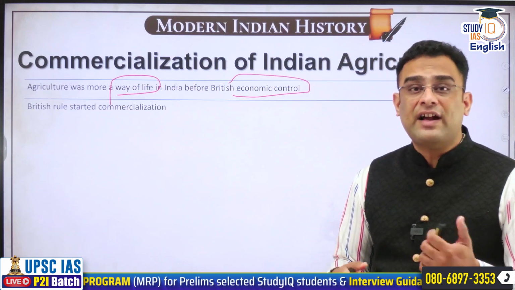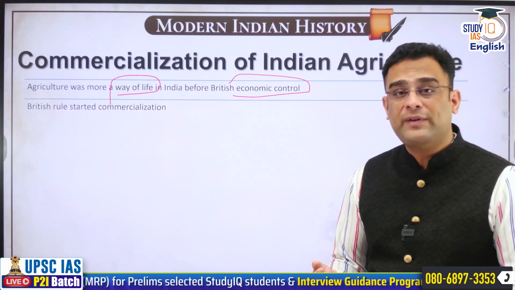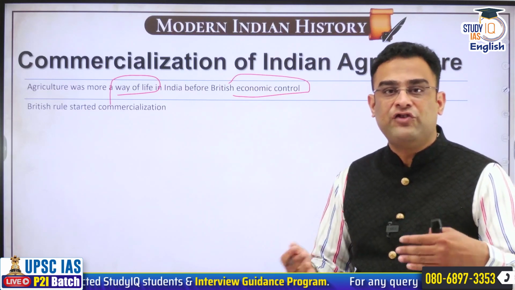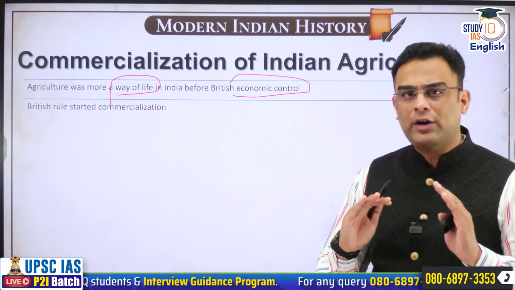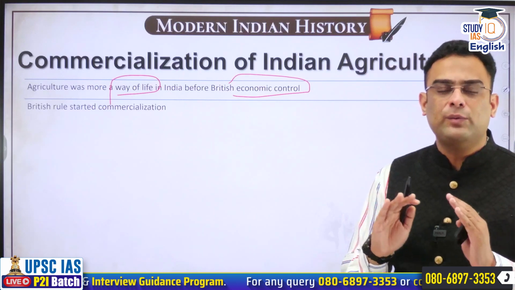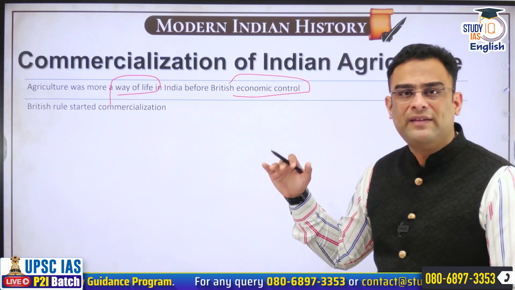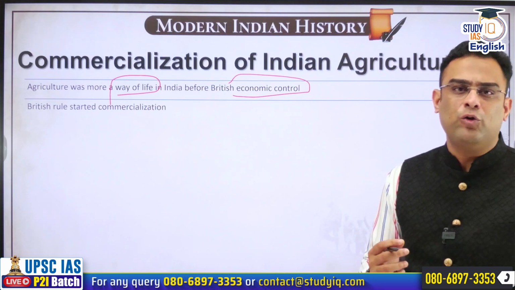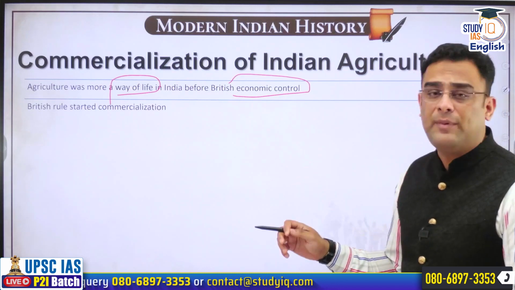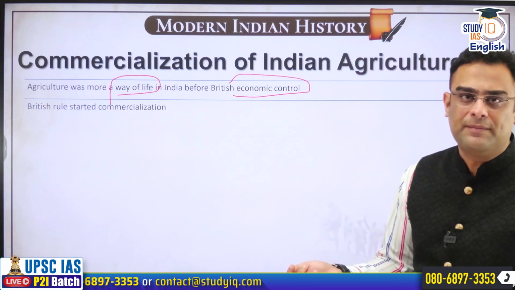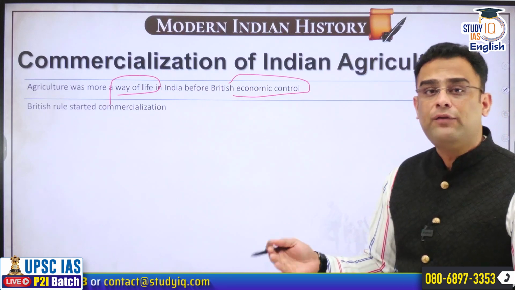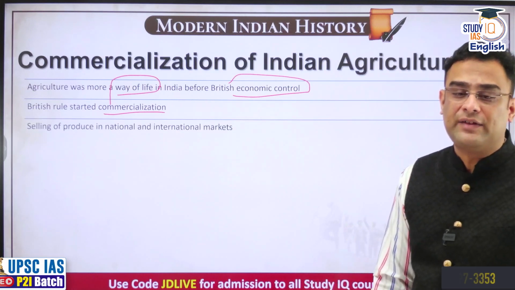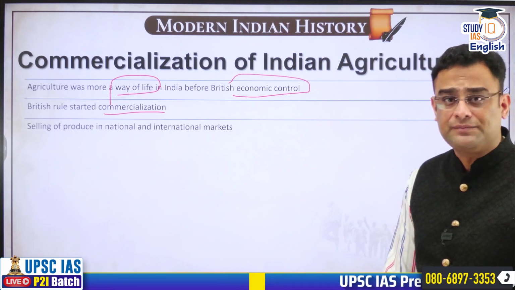There were systems like the Jajmani and Balutedari systems in different parts of India, wherein service castes provided their services and the farmers shared their produce with them. So the model that India had was that of self-sufficient villages. The farmers were producing basically for subsistence, for self-consumption, for themselves as well as for the local rural community. But when the British came about, they suddenly transformed this. In a matter of a few decades, we will see that farming in India became commercialized. What do we mean by commercialization then?